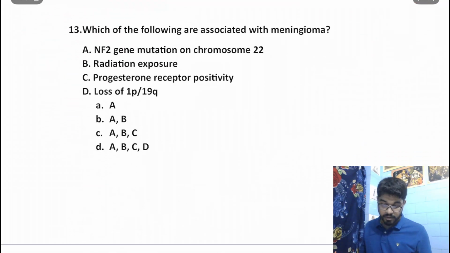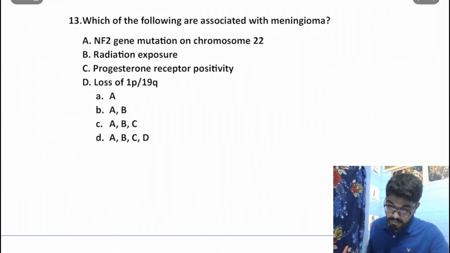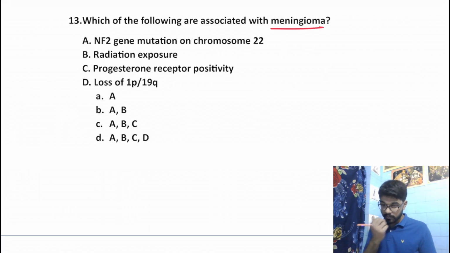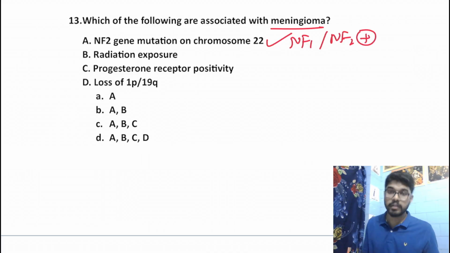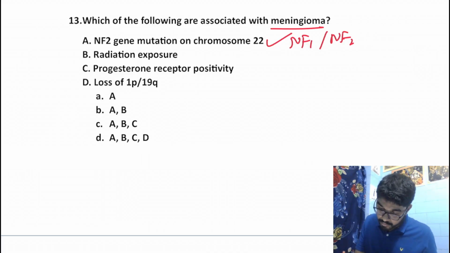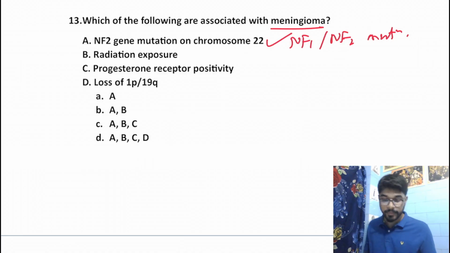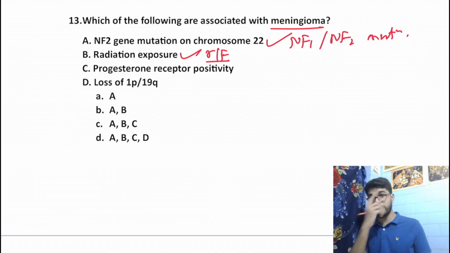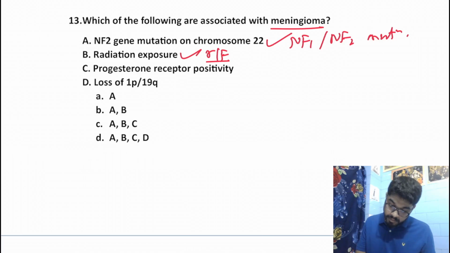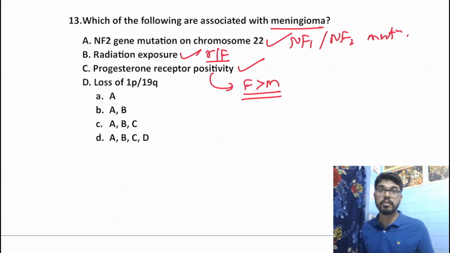So moving on to the next question. Which of the following are associated with meningioma? NF2 gene mutation on chromosome number 22. That's a true statement. Remember that meningioma is associated with both NF1 and NF2 mutation. Radiation exposure, yes, for meningioma it is a very important risk factor. Progesterone receptor positivity, this is also a true statement. That's why females are affected more than males.